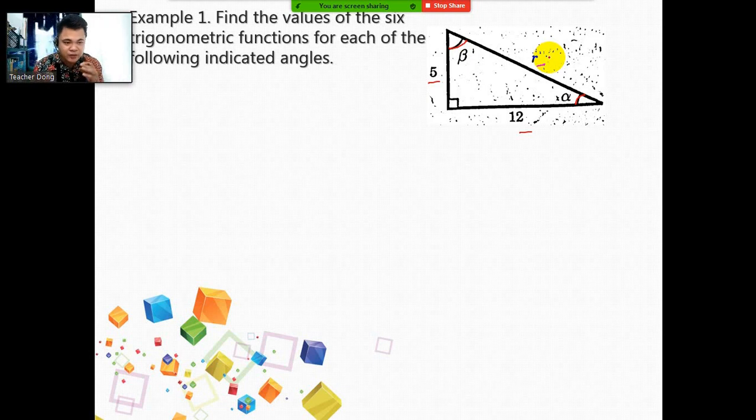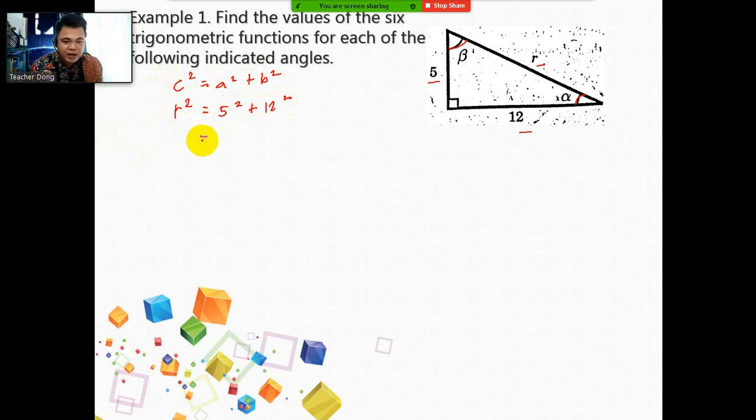But in this case there are two measurements that are given, so we can solve the third one, which is the hypotenuse, symbolized by r. We can use the Pythagorean theorem, c squared equals a squared plus b squared, wherein c squared is your r or the hypotenuse, and then substitute 5 squared plus 12 squared.